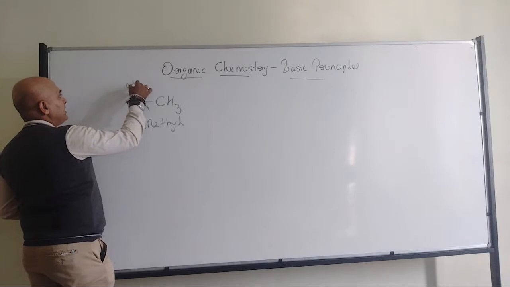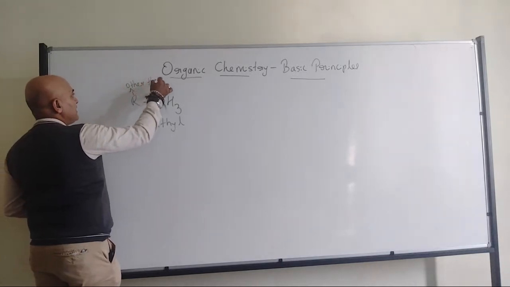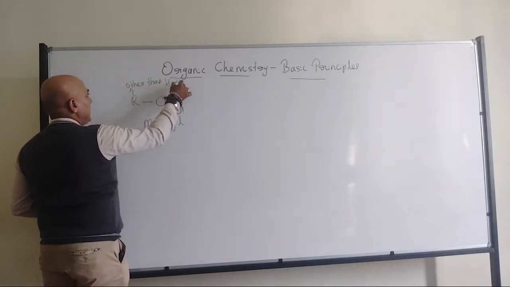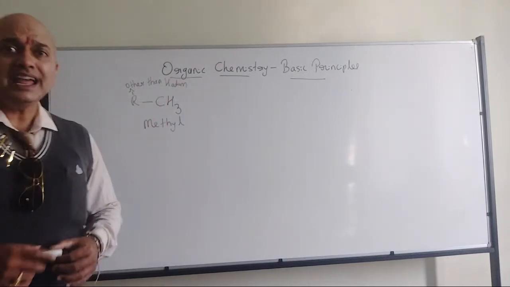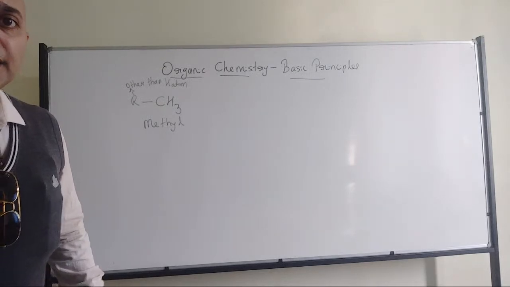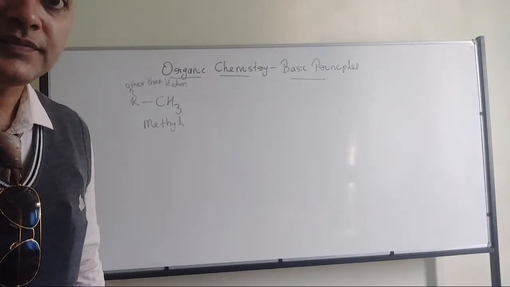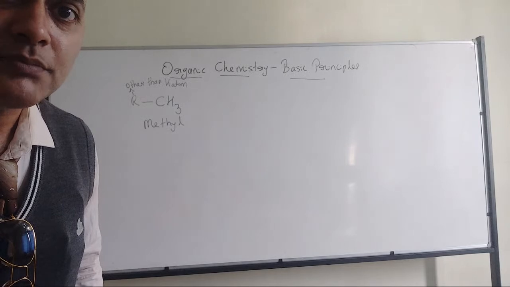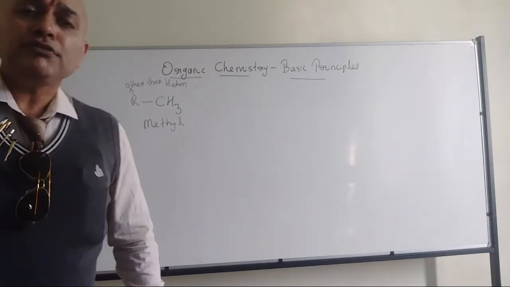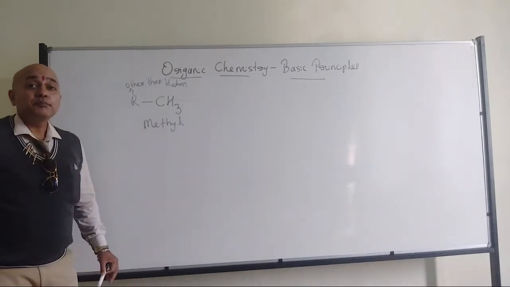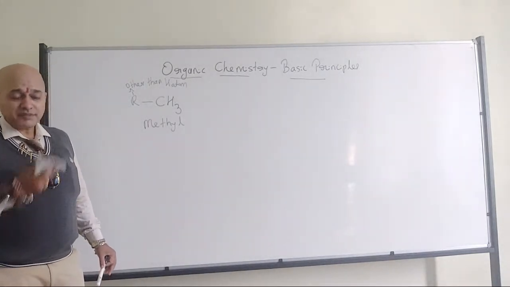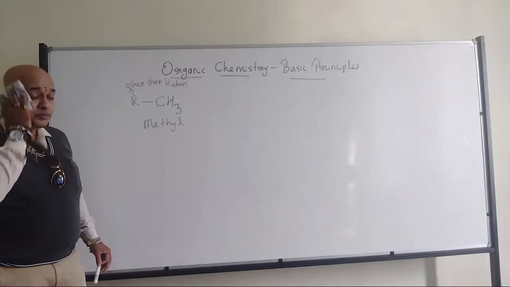So we have methyl, where this particular part R can be other than a hydrogen atom. It can be another carbon only. Sir, what are the elements in the methyl group? I'll come to that, Ashish. First try to understand. So that's where we have the methyl group.